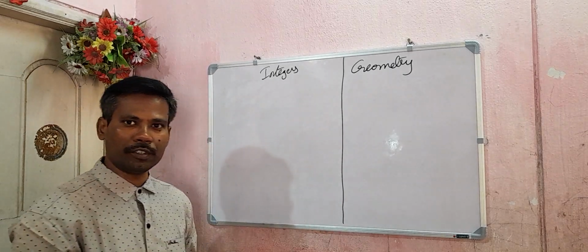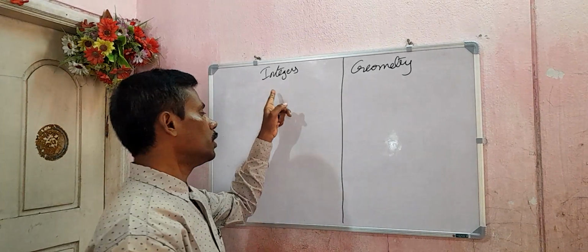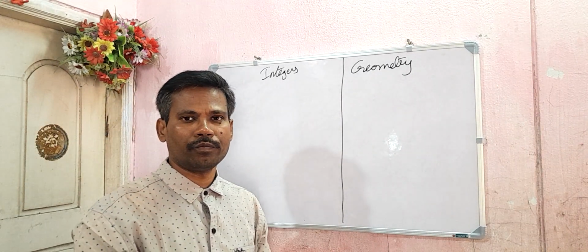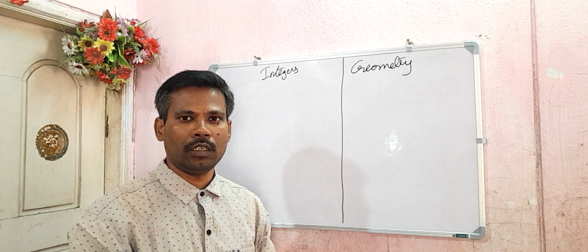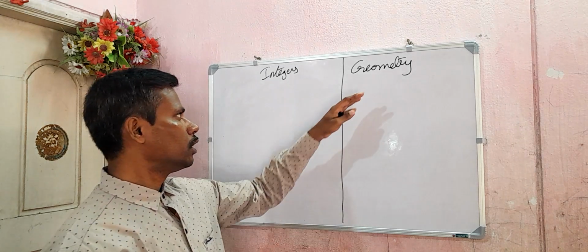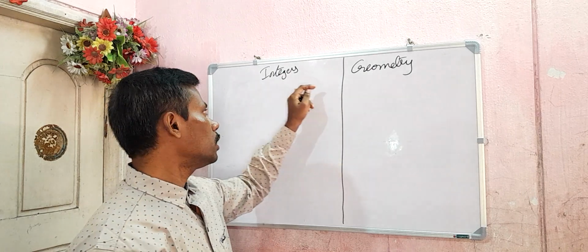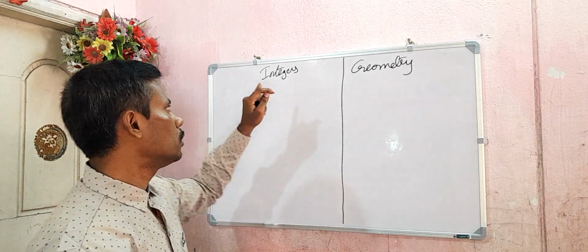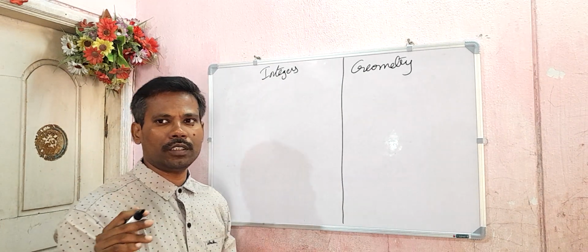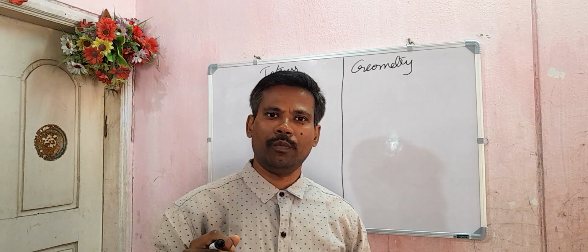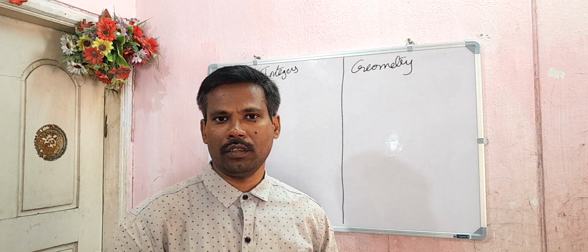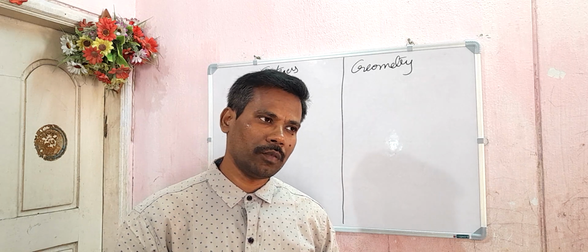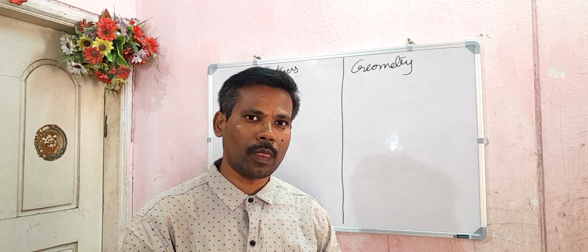Which one do you want first? Shall we go for integers or shall we go for geometry? We'll do one thing. First we learn 15 minutes of this and then 15 minutes of the other. So my classes from now onwards will be minimum 30 minutes. Max I can't say because for higher classes it will take time.